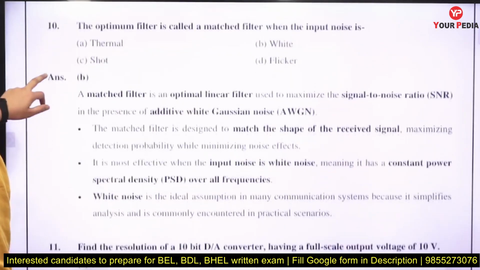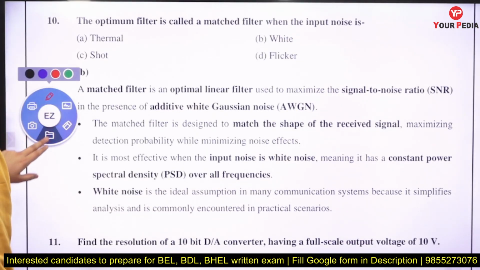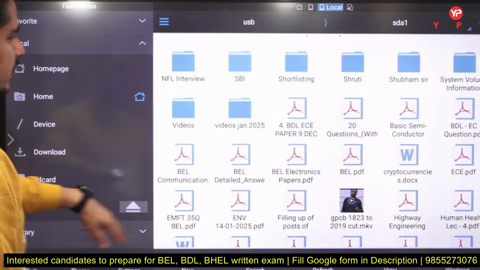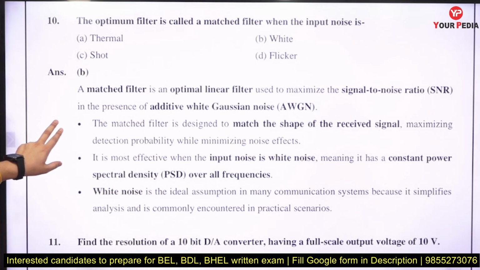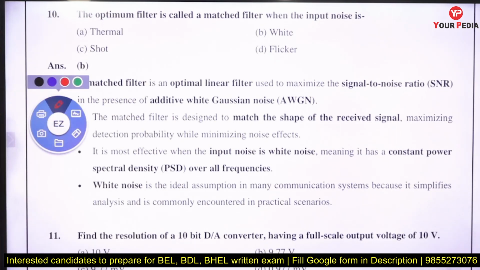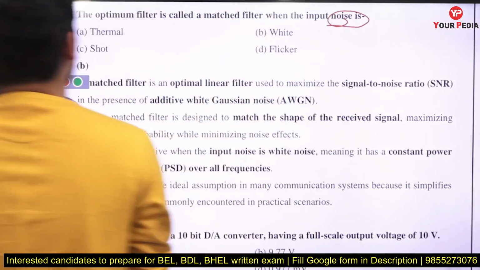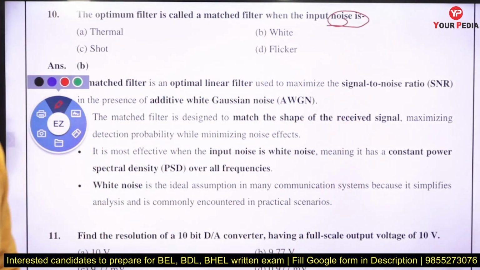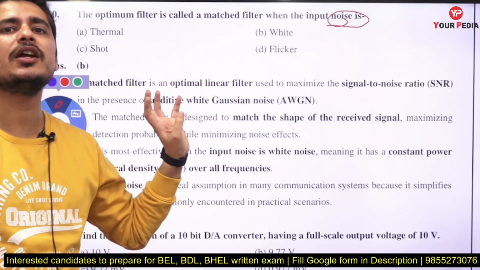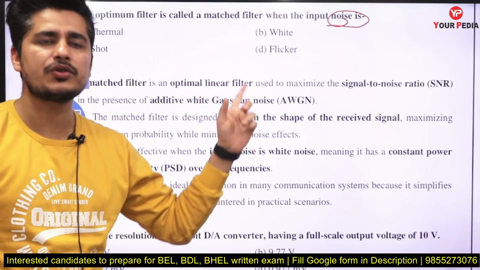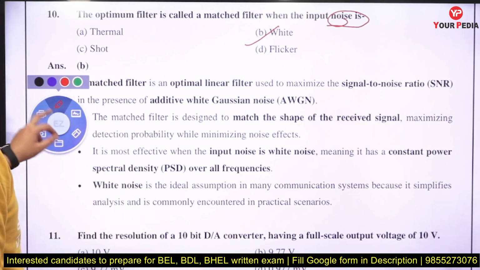Next is, the optimum filter is called a matched filter when its input noise is, see, basically whenever we are discussing the optimum filter, the optimum filter is basically the matched filter. Why is it called a matched filter? It works for input noise that is white noise. It only works for white noise, because in communication systems when we studied these things, we assumed that the input noise is AWGN, additive white Gaussian noise. So that's why we can say it only works for white noise, right?